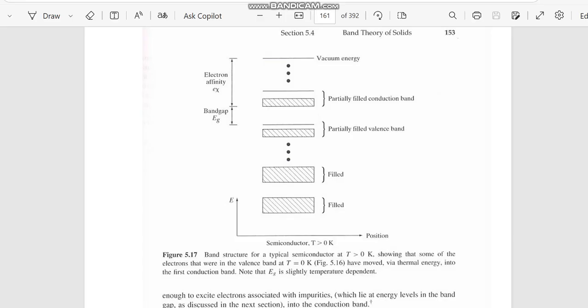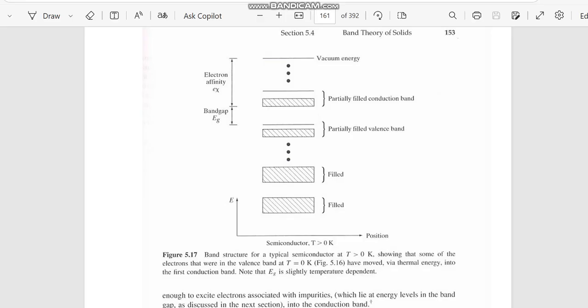Now if we apply T greater than 0, then the band structure of the semiconductor becomes different. The valence band becomes partially filled and the conduction band becomes partially filled.